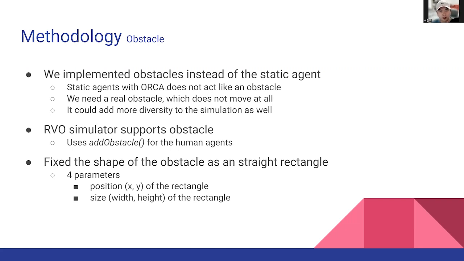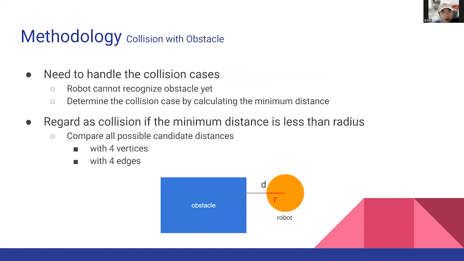We fixed the shape of the obstacles as a straight rectangle for the sake of simplicity, and we give 4 parameters, which are the position and size of the rectangle. However, we need to handle the collision cases for the robot, because the robot cannot recognize the obstacle yet, because the simulation is based on the human agents.